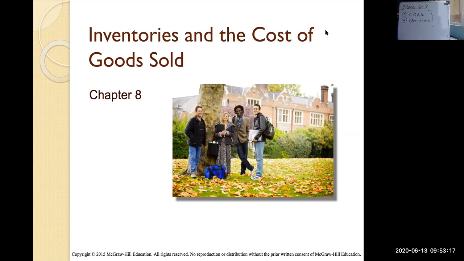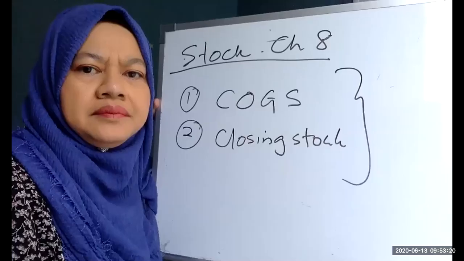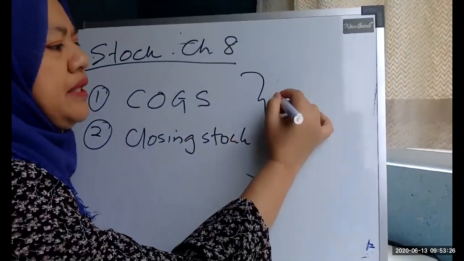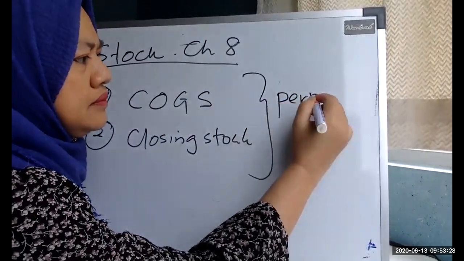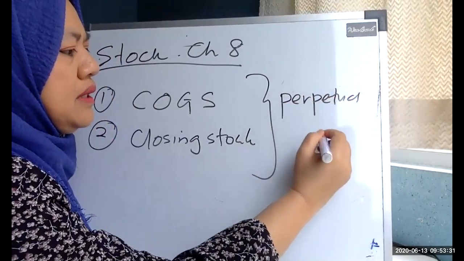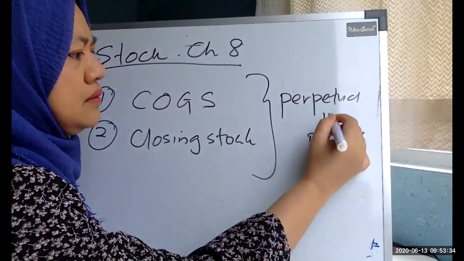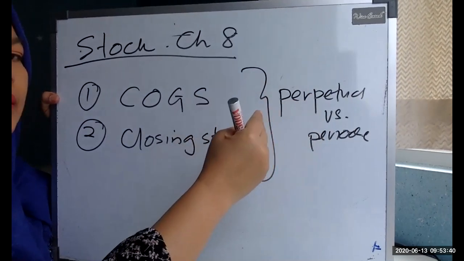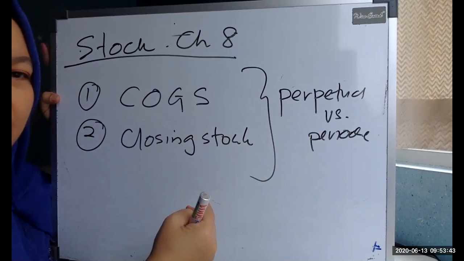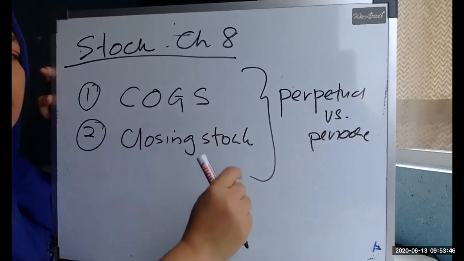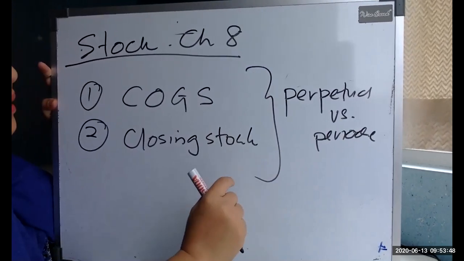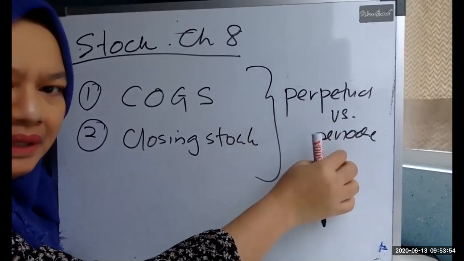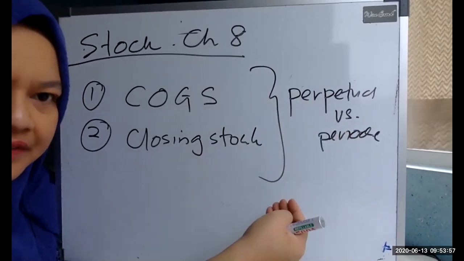In order for you to do this, you have to look at whether you are using a perpetual or a periodic method. Is it perpetual or is it periodic? Because under both, there is a different way of determining COGS and your closing stock. But under both, you will get the same amount, under perpetual and under periodic. It's just that the method to compute is different.